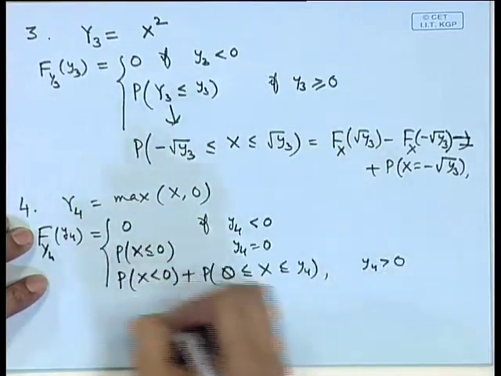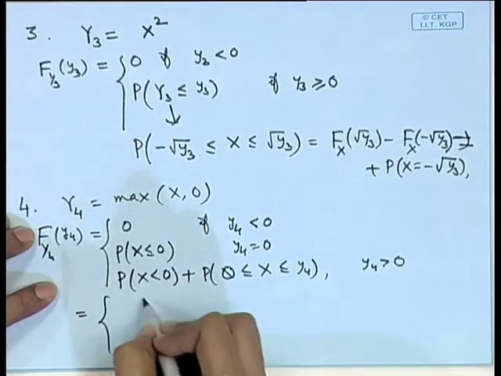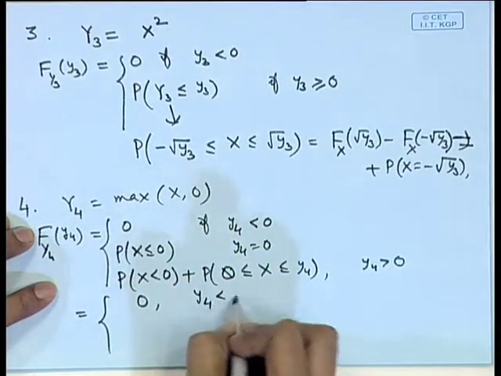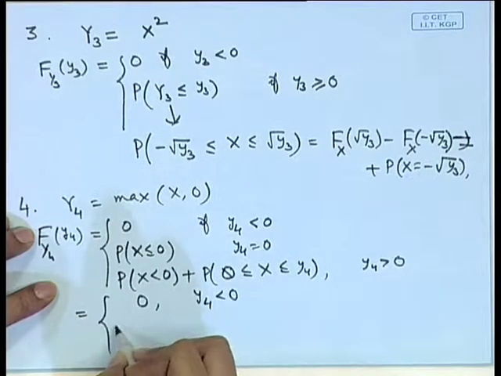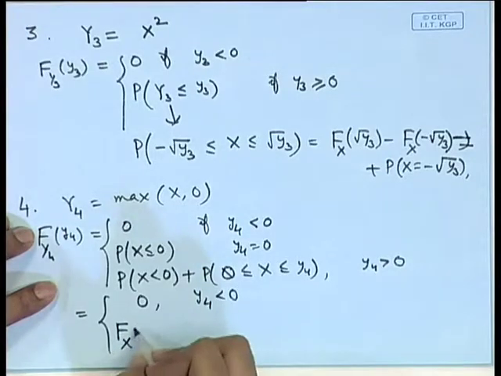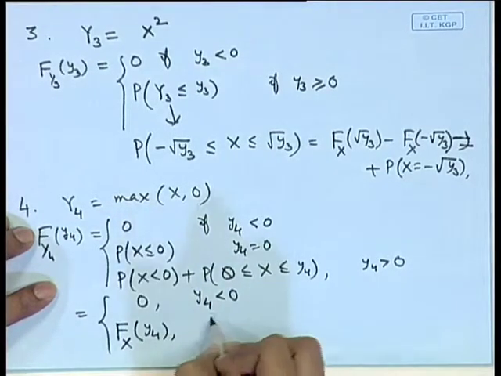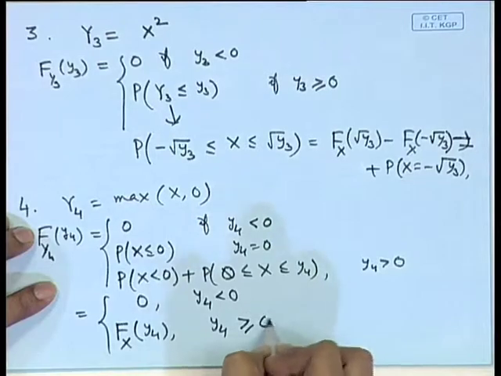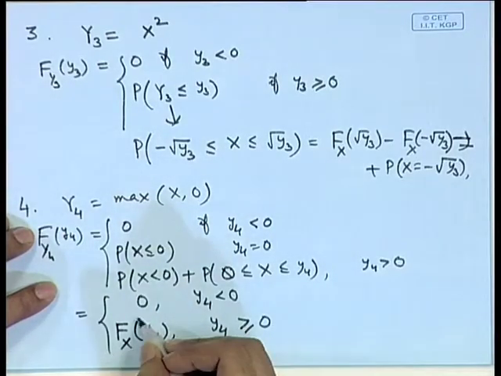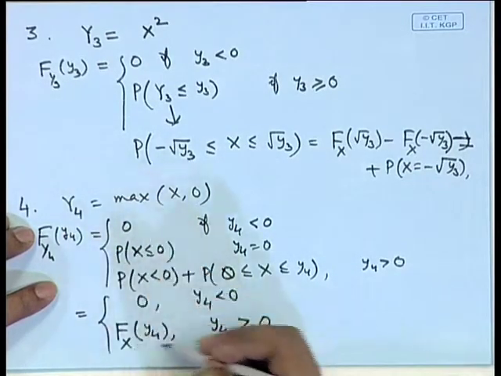So, if I combine these terms, then this is equal to 0 if y 4 is less than 0, and it is F of y 4 if y 4 is greater than or equal to 0. You can consider it as truncation of x at 0.